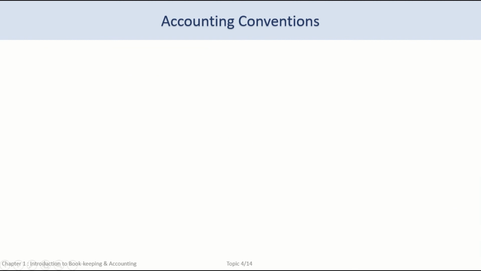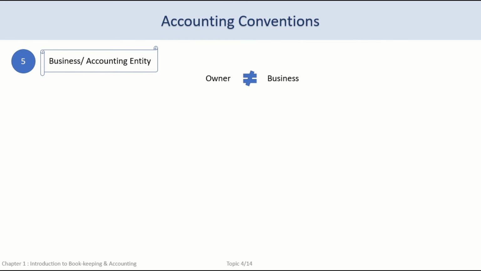These are the practices or traditional approaches that have been practiced and are generally accepted as a valid accounting principle. We start with the business entity principle. This is also known as the accounting entity principle. As per this principle, the owner and the business are two separate entities. They are different from each other and should be kept separate. Even their transactions or dealings should not be mixed with each other. Let's understand this convention in detail with examples.